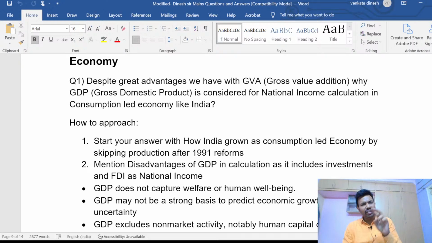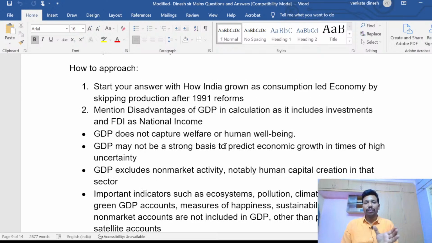So how do you have to write the answer in this question? How to approach: start your answer with how India grew as a consumption led economy by skipping production after the 1991 reforms. Everyone knows the LPG era: liberalization, privatization, globalization.